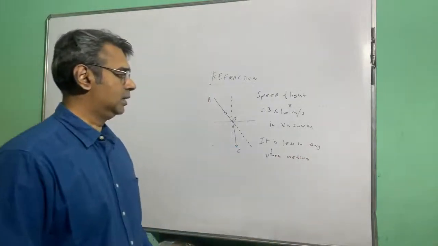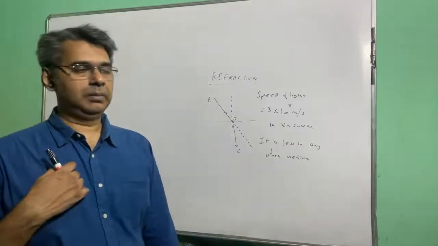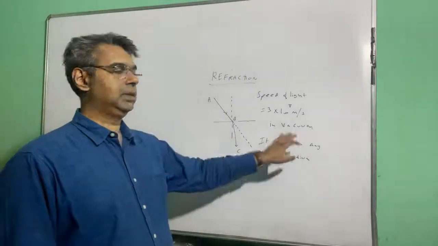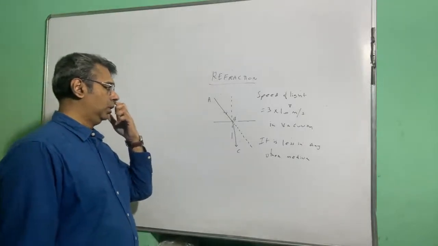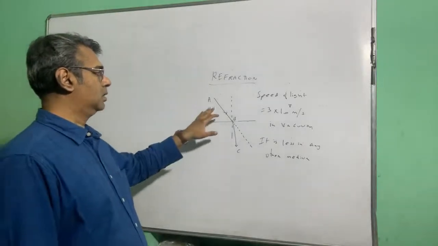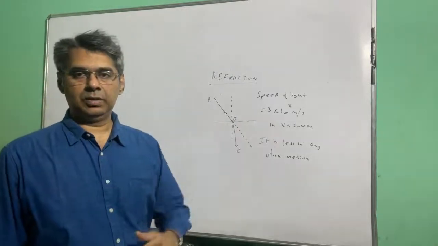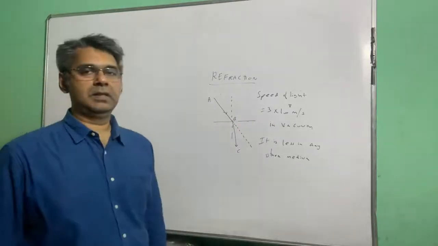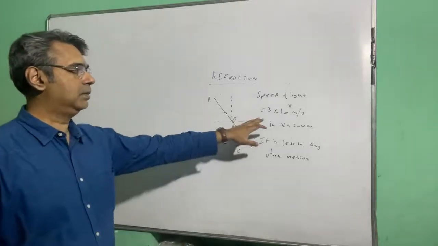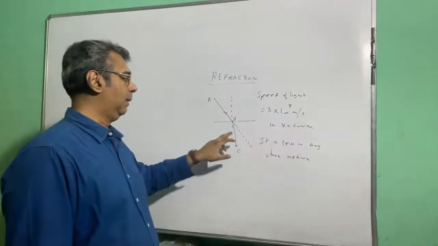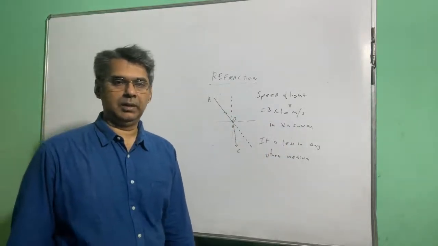It will not be 3 into 10 to the power 8 meter per second, it will be something less. Suppose AB is the light going through vacuum and BC is going through some other medium. Vacuum means the speed will be 3 into 10 to the power 8 meter per second, and BC will be some other medium, so it will be lesser than that.